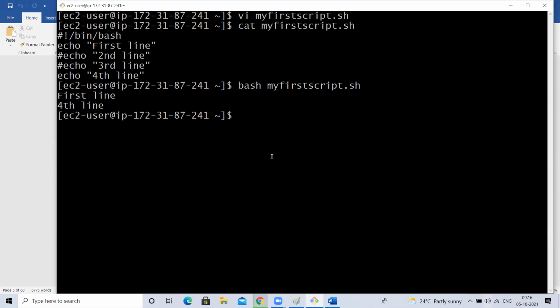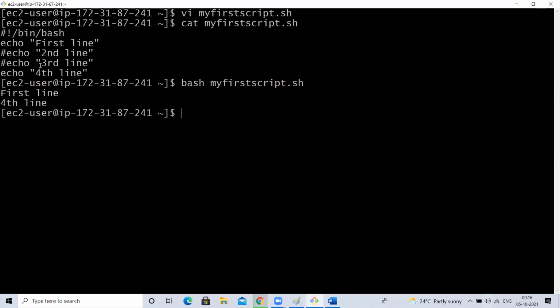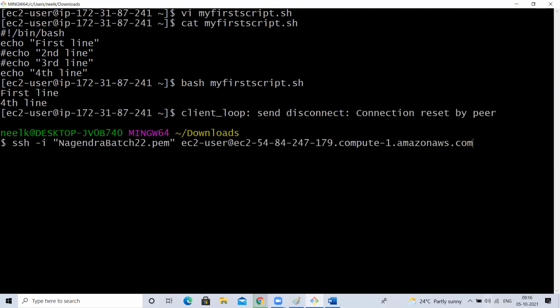So one is for reusability. If you don't want to use some lines temporarily and want to use them after a few days, you can comment those lines. And second, if you want to write some explanation, then also you can use comments, because you can keep it in a commented line so that it will not participate in the execution. Then you can just use it for reference.